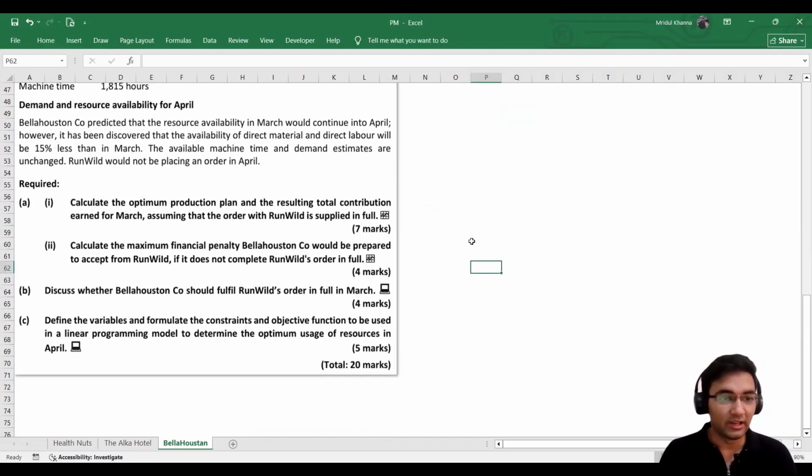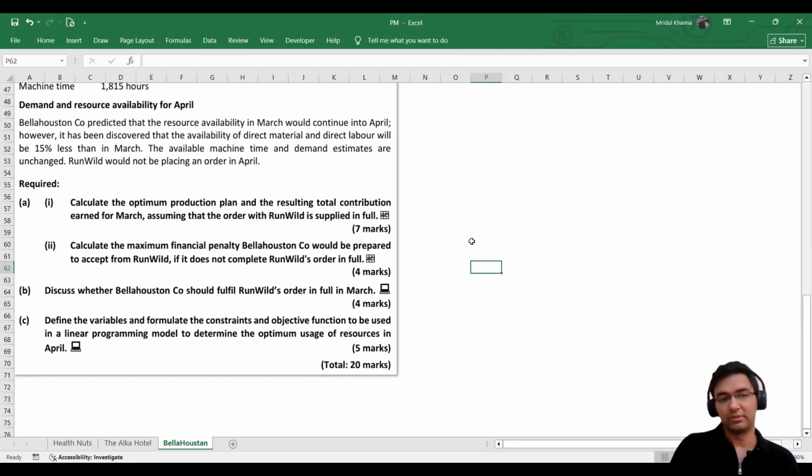All right, so let's read the requirements first. We have three requirements, and the first requirement has two parts, so I'll start with that. Calculate the optimum production plan and the resulting total contribution earned for the month of March, assuming that the order with Run Wild is supplied in full. The second part is calculate the maximum financial penalty Bellahouston Company would be prepared to accept from Run Wild if it doesn't complete Run Wild's order in full.